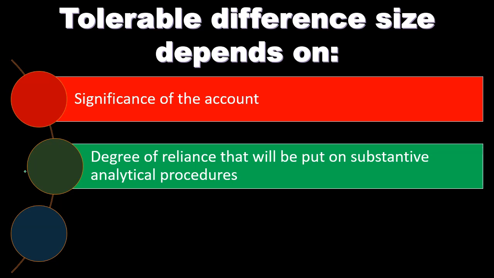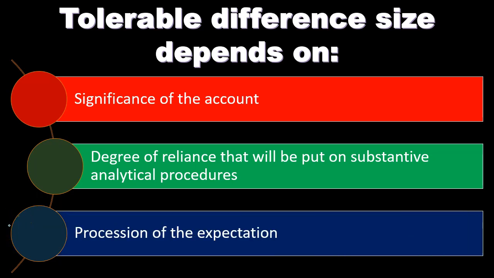Degree of reliance that we'll put on substantive analytical procedures. So when we think about the audit as a whole, recall that analytical procedures is going to be one of the things that we do. The question is, how reliant are we on the analytical procedures? If there's going to be other procedures that are going to basically cover this information, then possibly the difference could be larger in this analytical procedure and we can move on and basically do more testing other places. However, if we're relying more heavily on the analytical procedure itself, then we're going to want to have a closer, obviously, or a lower level of tolerable difference to be more reliant on that information.